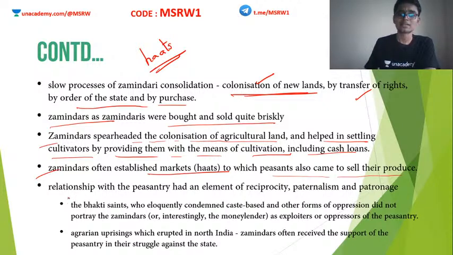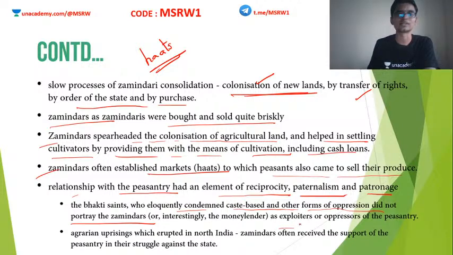Okay, the relationship with the peasantry had an element of reciprocity, paternalism, and patronage. So this was not always oppression. Some kind of positivity also existed in this relationship. The Bhakti saints, who eloquently condemned caste-based and other forms of oppression, did not portray the zamindars as exploiters. So this is an area of contention.